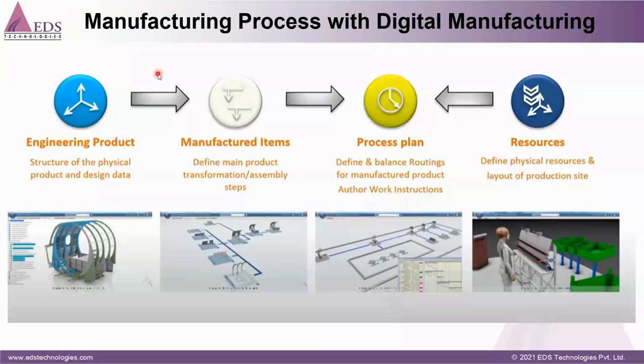So in this digital manufacturing way, the engineering BOM and manufacturing BOM are connected together. So if there are any small changes, they will be auto updated in the manufacturing BOM. And once it has been updated in the manufacturing BOM, it goes to the process plan, whatever the manufacturing planner has planned, all those things, and what kind of resources they allot for doing the tasks. So I will show you in this flow how all this is going to happen.